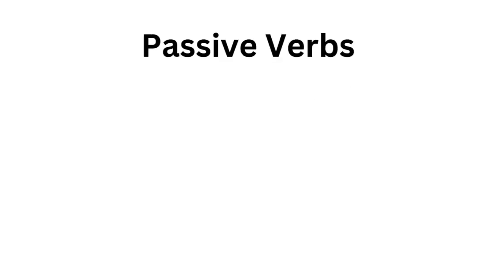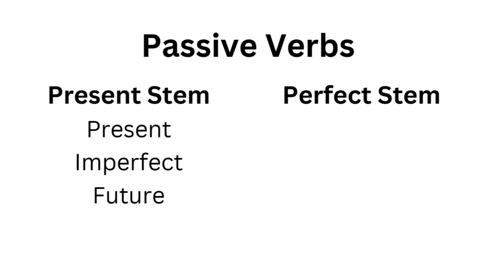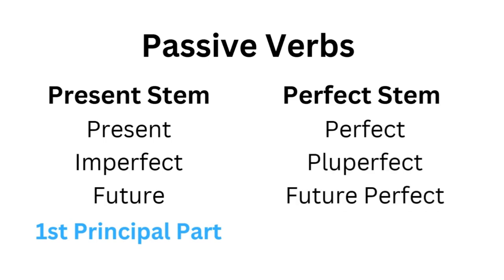So for passive verbs, we actually have two different ways to form them depending on which tense we need. There are ones that are formed with the present stem, and there are ones that are formed with the perfect stem, or actually the perfect passive participle. The tenses that use the present stem are of course the present, the imperfect passive, and the future passive. They all use the first principal part in your dictionaries. The ones that use the perfect stem are the perfect, the pluperfect, and the future perfect passives. They use the fourth principal part in your dictionaries.